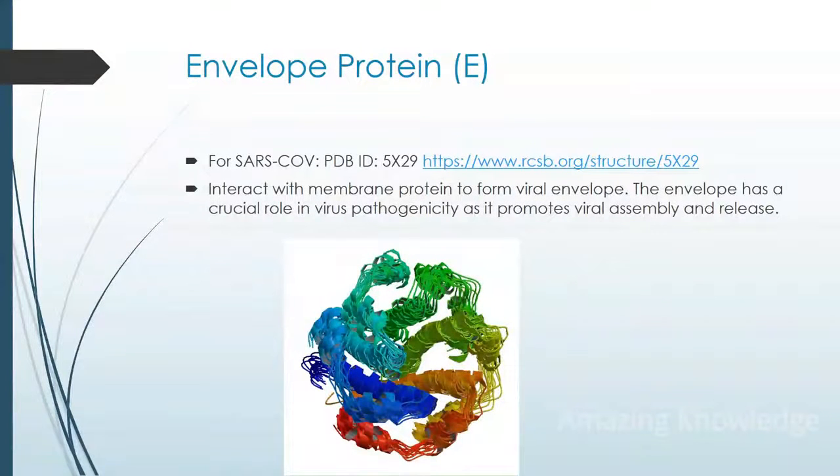The next one is the envelope protein. For SARS-CoV, the PDB ID is 5X29, which interacts with the membrane protein to form the viral envelope. This envelope has a crucial role in virus pathogenicity as it promotes viral assembly and release.